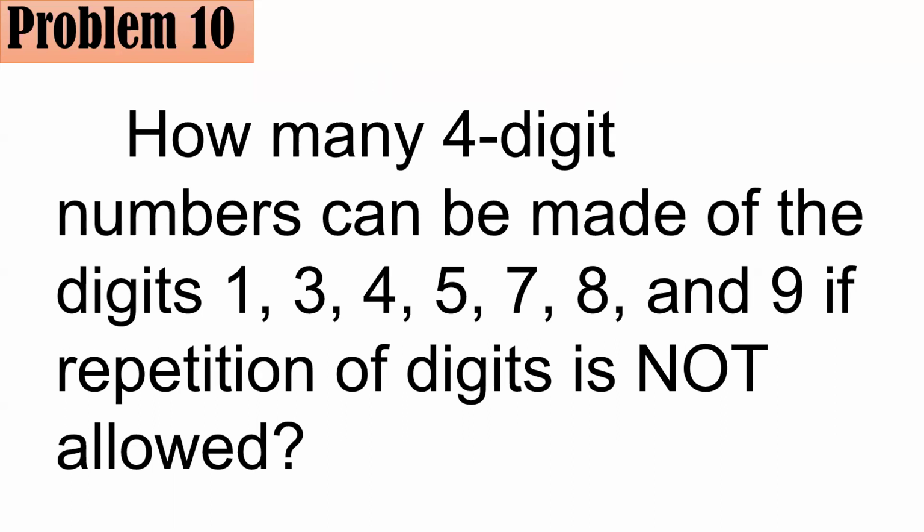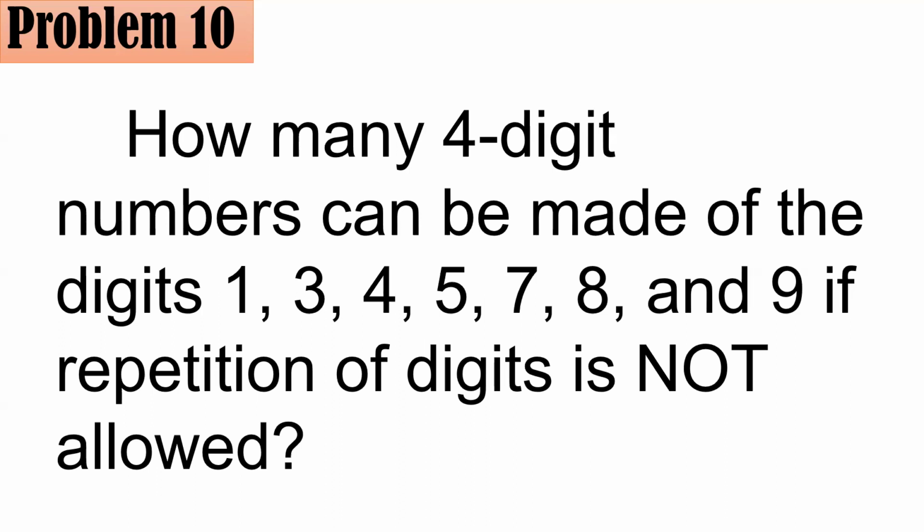But in this case, since zero is not one of the digits for you to choose from, then any digit could be placed in any of the thousands, hundreds, tens, and ones place, right? And here, since repetition is not allowed, if you use it for the thousands, then you cannot use it for the hundreds. Then if you use it also for the tens and the ones.